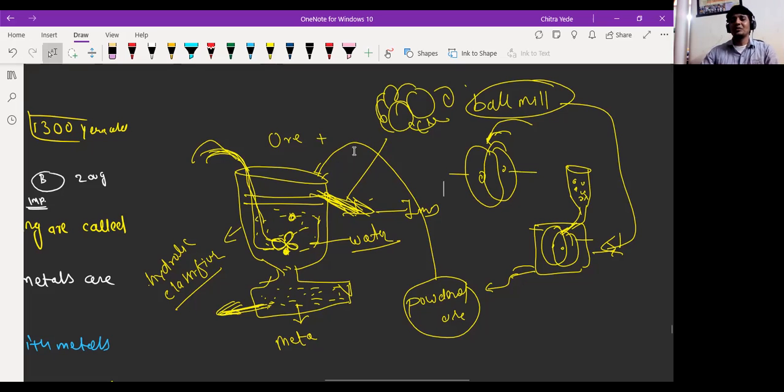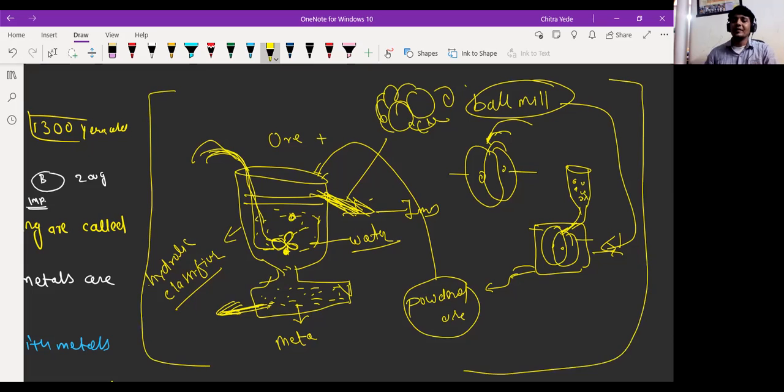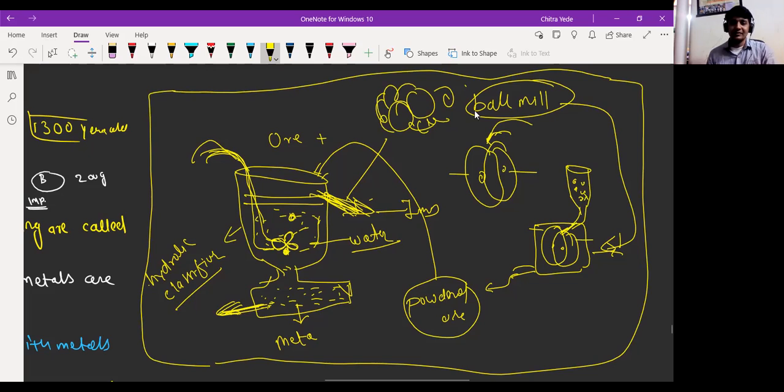So this diagram, if you want to take a screenshot, you can take a screenshot. It is only to understand what hydrometallurgy is. It is not part of your syllabus. I have just explained it in order to understand what hydrometallurgy is. Understood, everyone? Have you taken a screenshot, everyone? Okay.